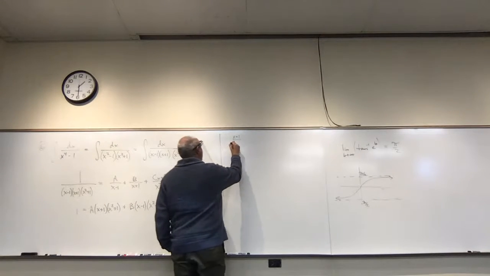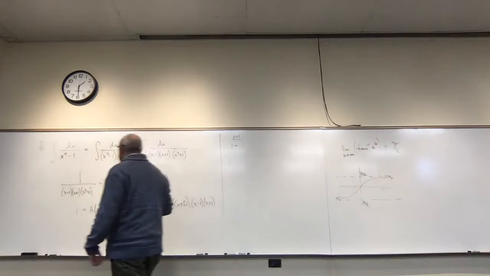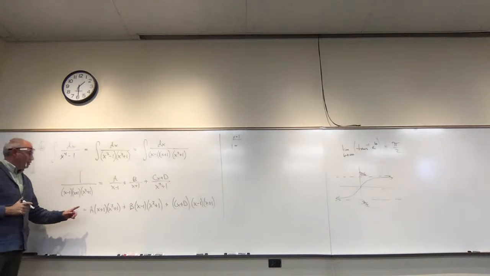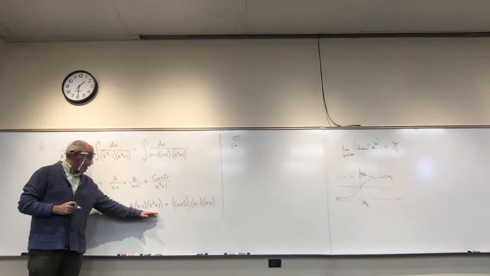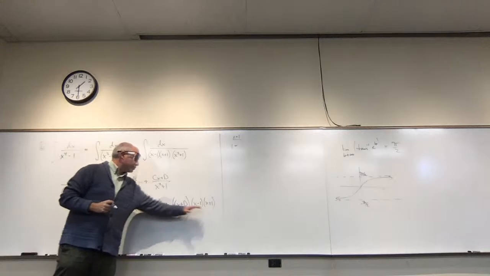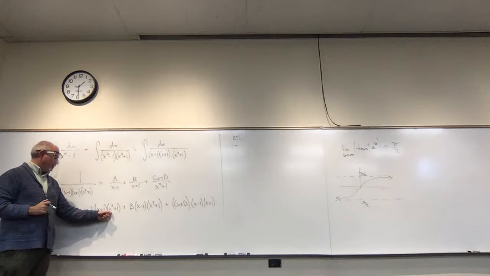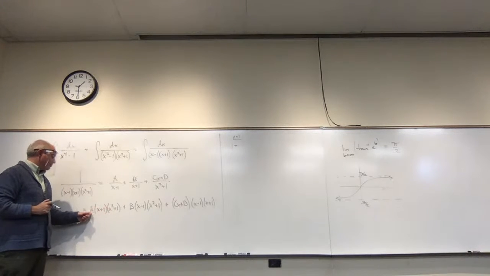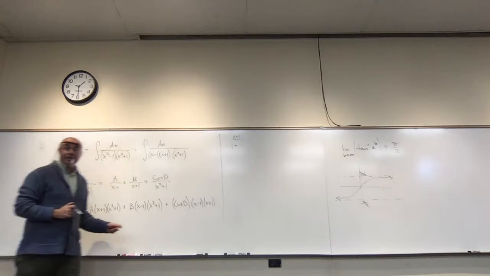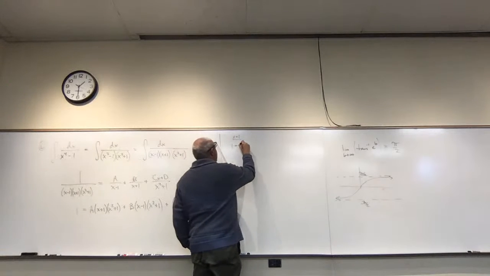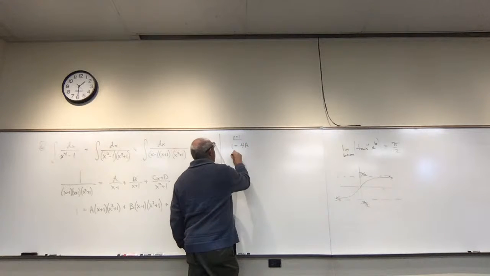On the other side, if x is 1, this whole term goes away. This one does not. So I get a times 2 times 2, so 4a. So 1 is 4a, and so a is 1/4.